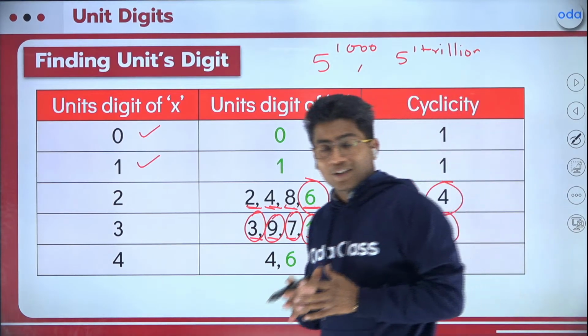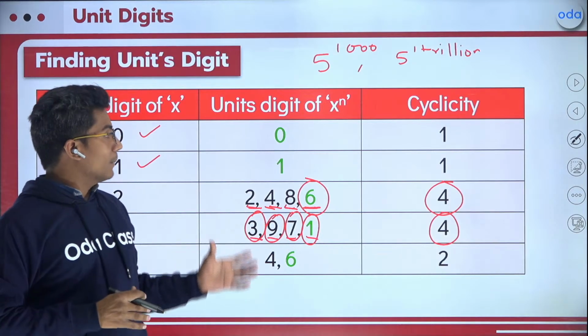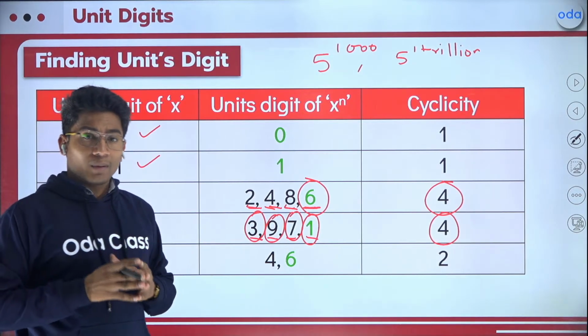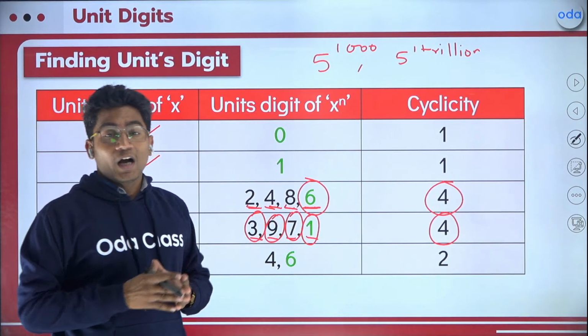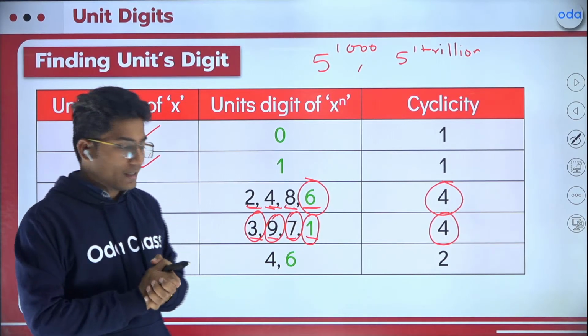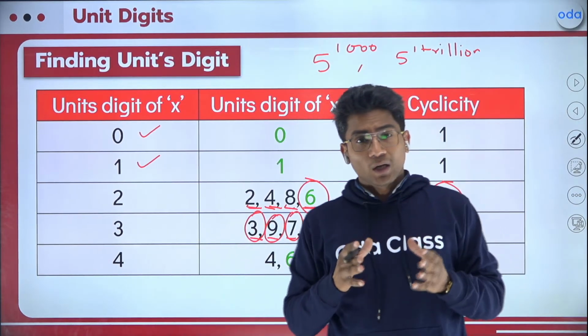So quickly note it down. Please note down the complete table, and all you have to remember is the cyclicity and the unit digit that you are getting after the cyclicity, right? What does it mean? Let me tell you with an example, but please note down the table first.